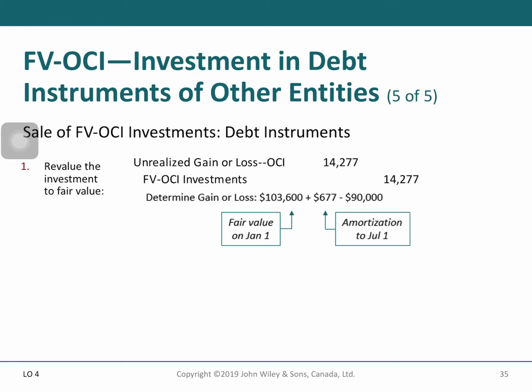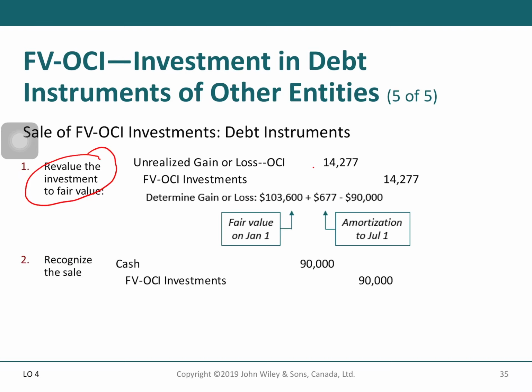To record the sale, you will record unrealized gain or loss on the debit side, and the investment on the credit side. You want to update the value, revalue the investment to fair value. And then the next one is to recognize the sale.